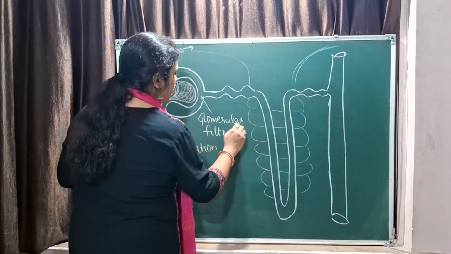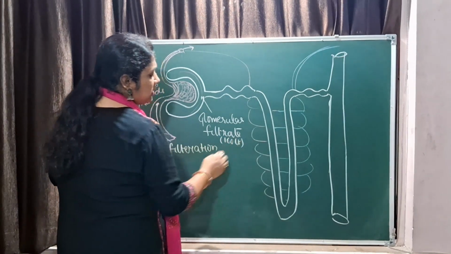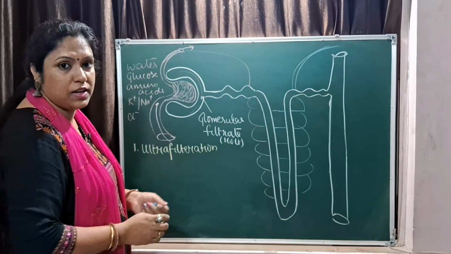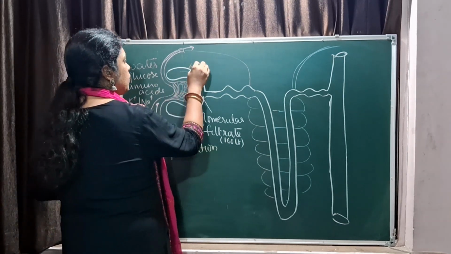Okay, glomerular filtrate. It is around, if you say in 24 hours, it is around 160 liters of the filtrate which is being produced. So when you have to name the things, this is the Bowman's capsule.